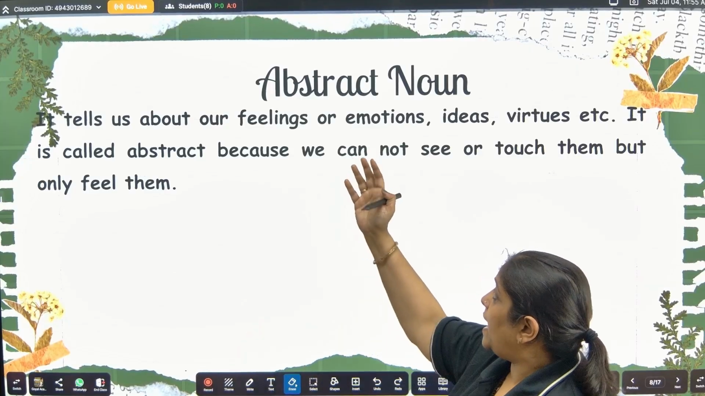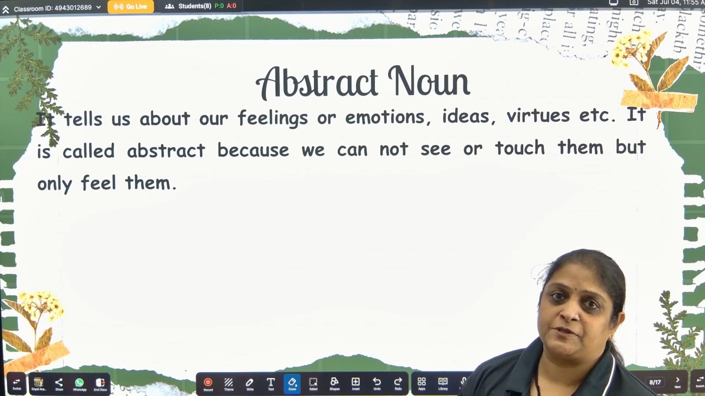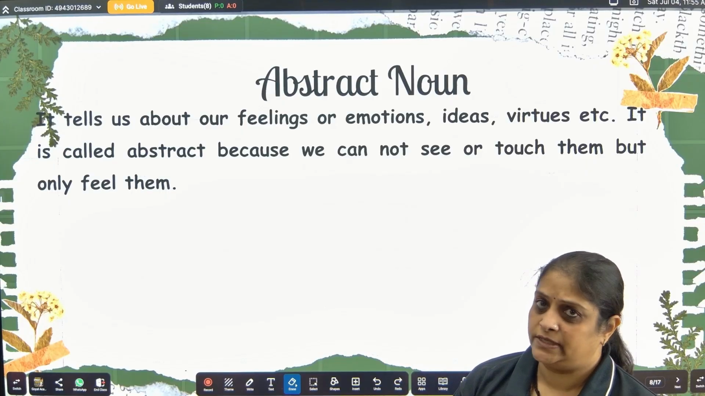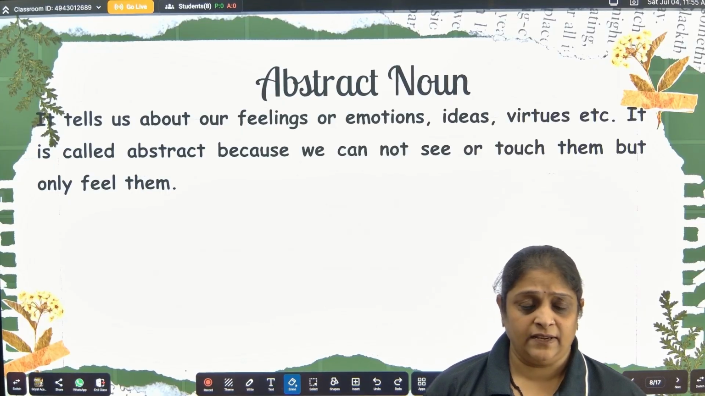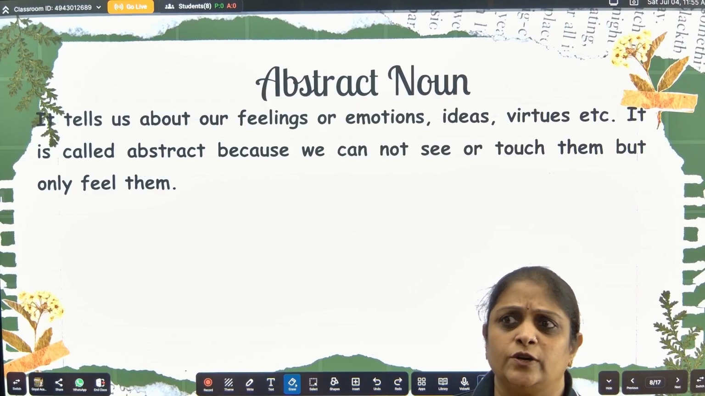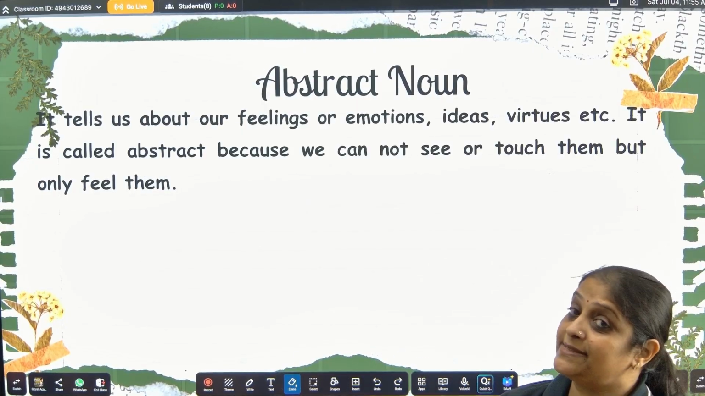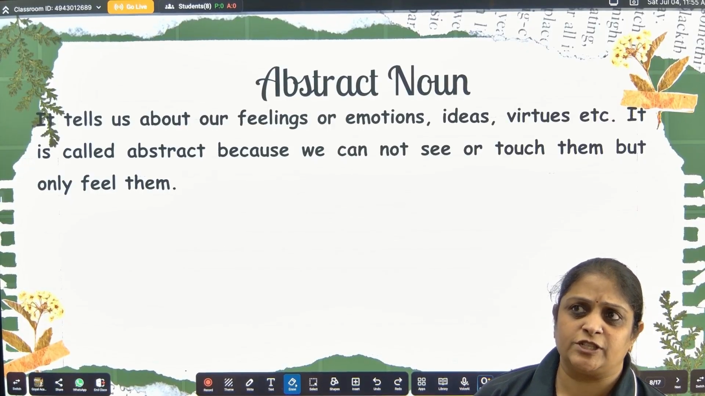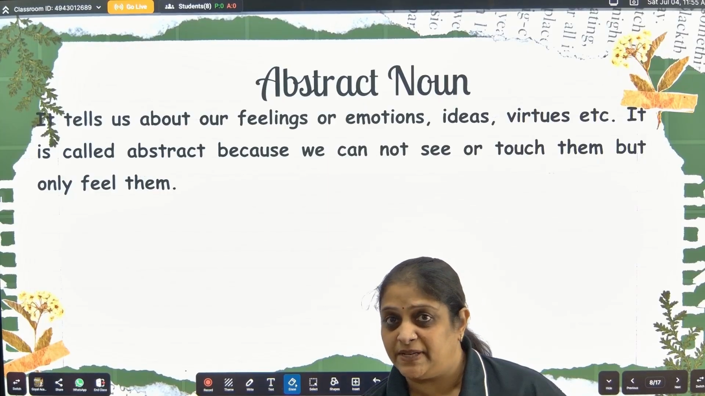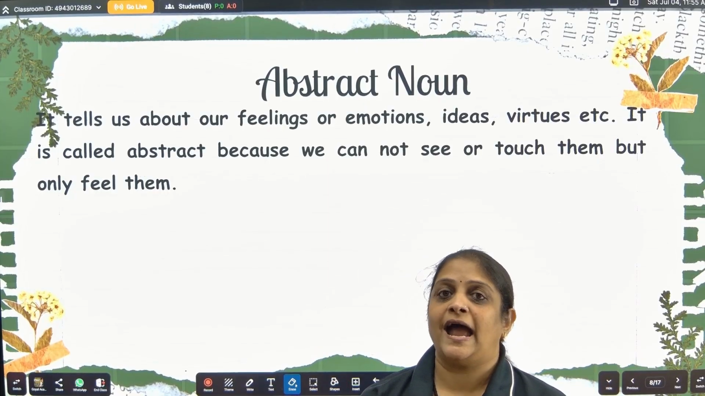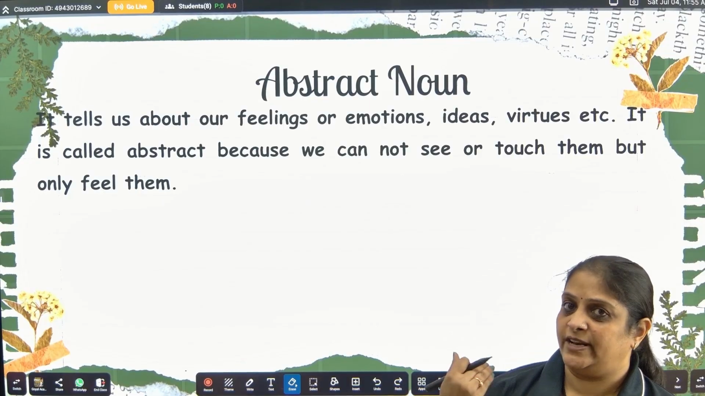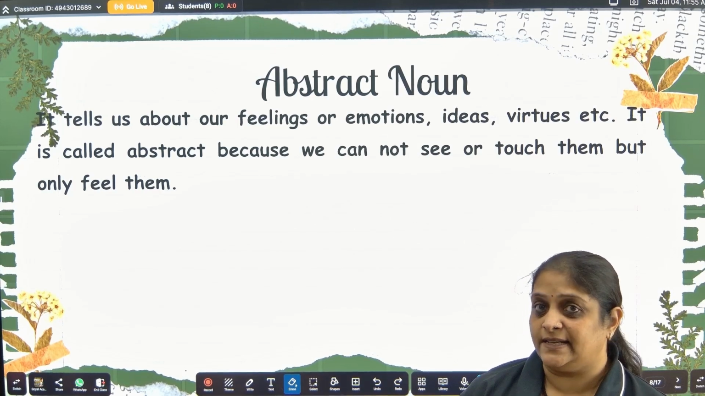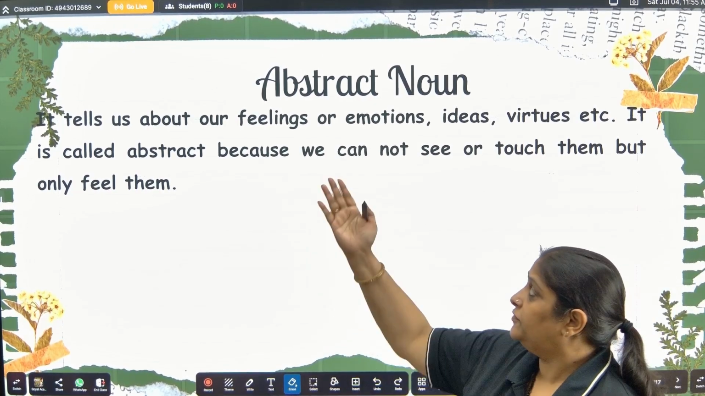Okay, so abstract noun. Now let me tell you what is abstract. Just like the name goes, abstract, which means nothing very clear or concrete. The thing which we cannot see, which we cannot touch, or which we cannot use like other things, they are known as abstract things, right? When I feel something or when I sense something, I have given some names to all those feelings, so they will come under the category of abstract.